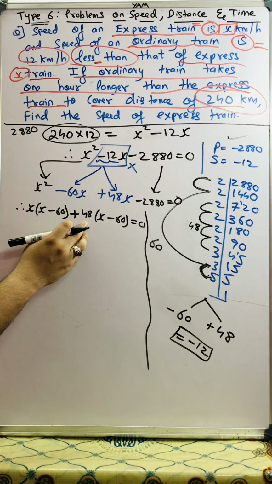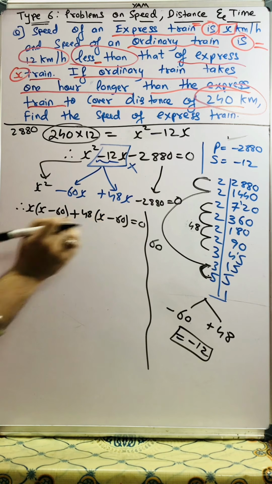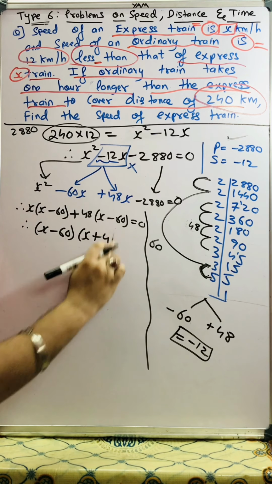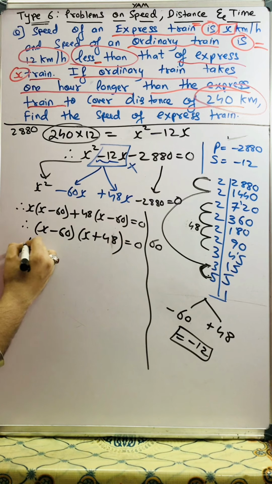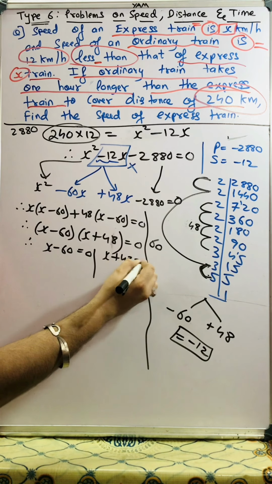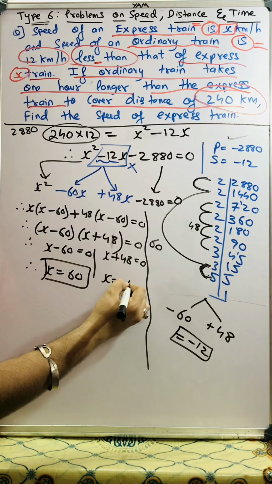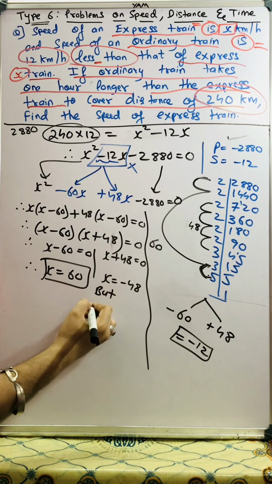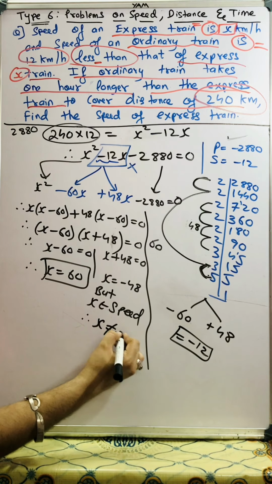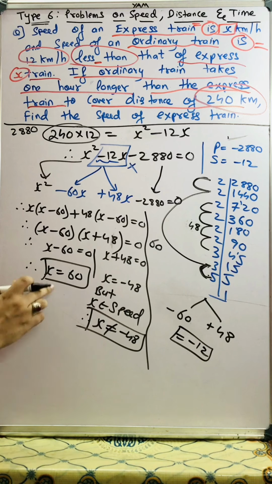I don't know the table of 48, but I understood that both the brackets should be the same. That's why I removed the complete 48, because I needed x over here. Therefore, x minus 60 and x plus 48 is equal to 0. Either x minus 60 is equal to 0 or x plus 48 is equal to 0. Therefore, x will be equal to 60 or x will be equal to minus 48. But x belongs to speed. Therefore, x cannot be equal to minus 48 because speed cannot be negative. So students, we got the value of x.